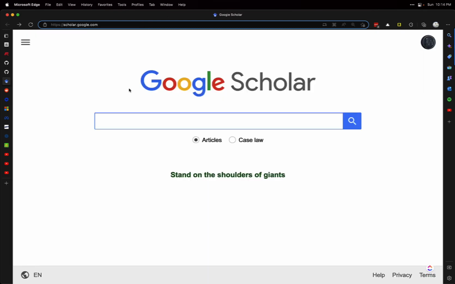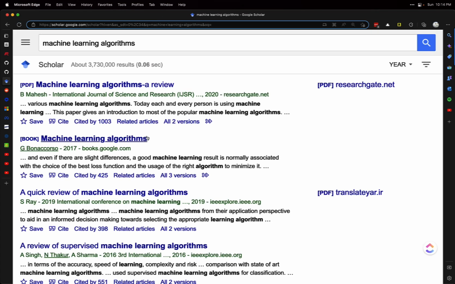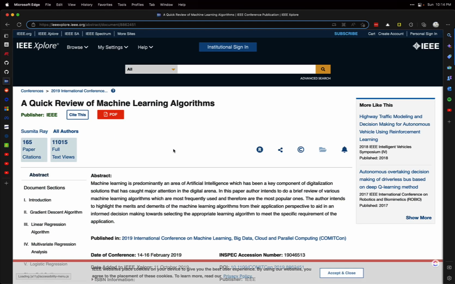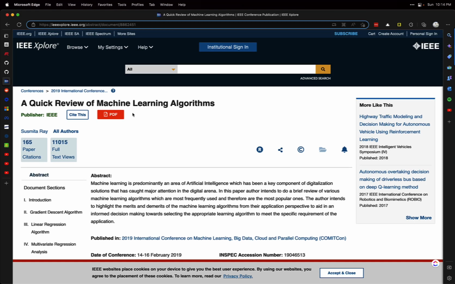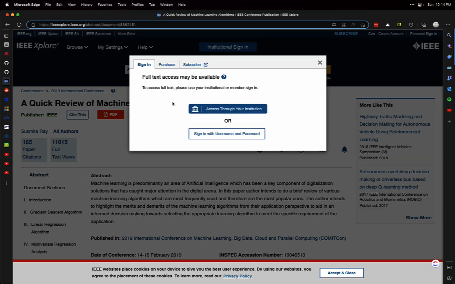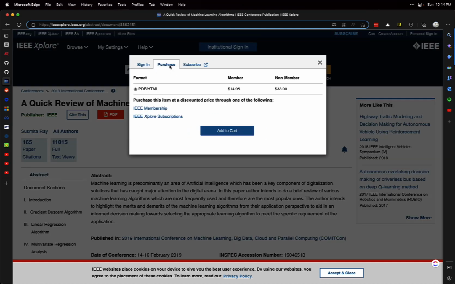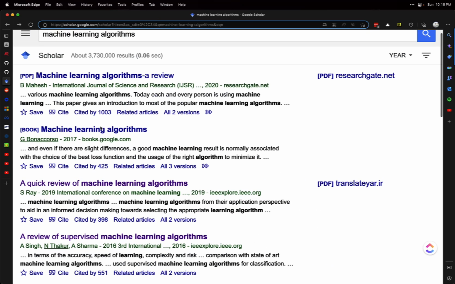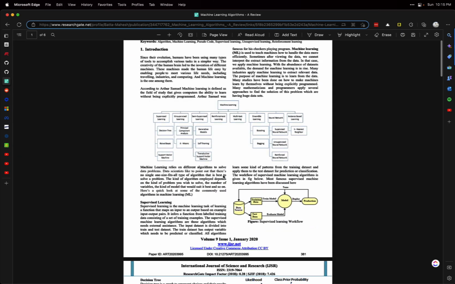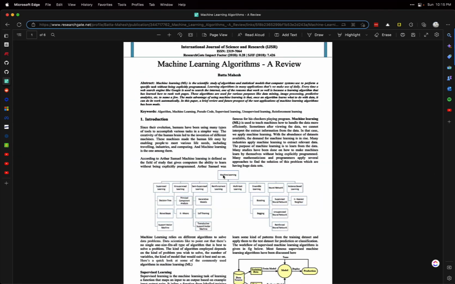Alright, the next one is Google Scholar. So this is one where you can actually perform a search of something that you want. I did one earlier, machine learning algorithms, and we have some papers here. So let's look at A Quick Review of Machine Learning Algorithms, and it takes you directly to where it's been published. Most of the times that I've seen, they have access to the PDF, and I guess not in this instance. You can purchase or access through an institution, but other times they have them. Like this one here, you get links directly to the research paper.